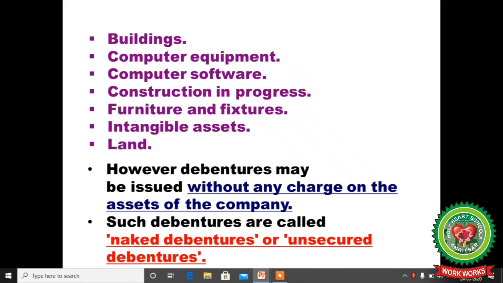However, debentures may be issued without any charge on the assets of the company. Such debentures are called naked debentures or unsecured debentures. If it is secured, then some asset is provided as a mortgage.